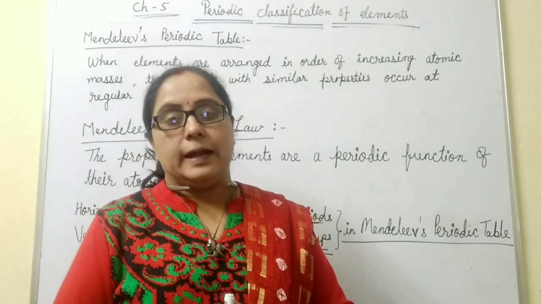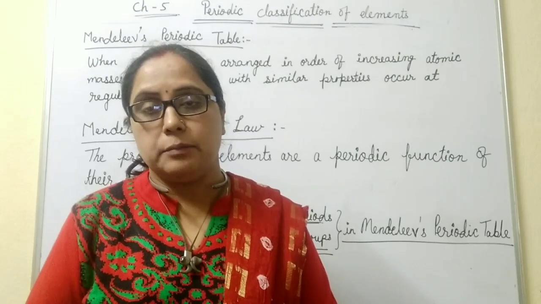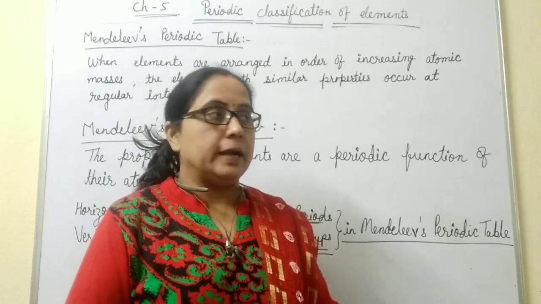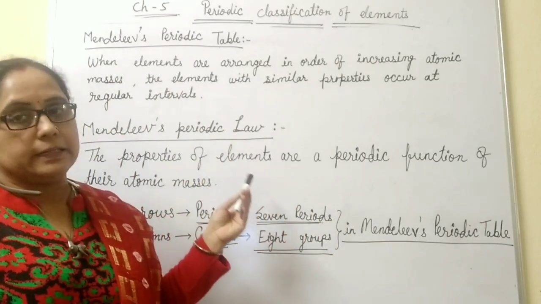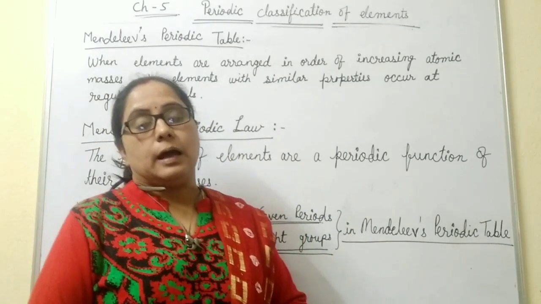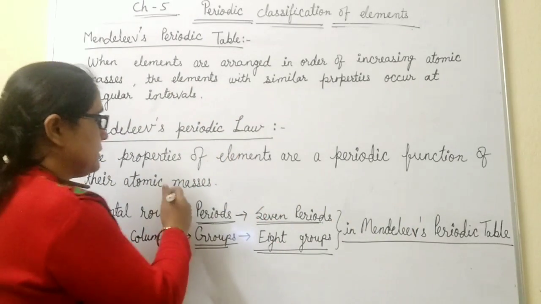On the basis of that, he gave a law, named Mendeleev's periodic law. Mendeleev's periodic law said that the properties of elements are a periodic function of their atomic masses.